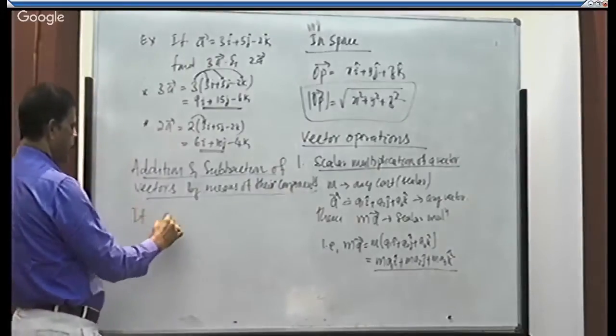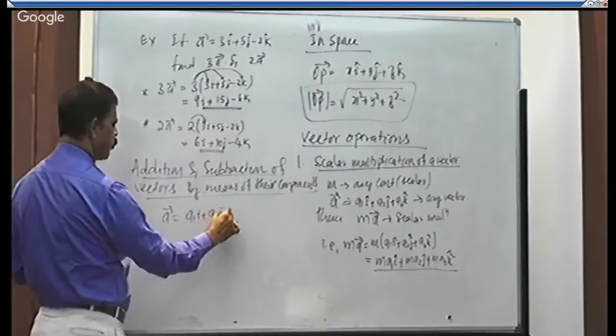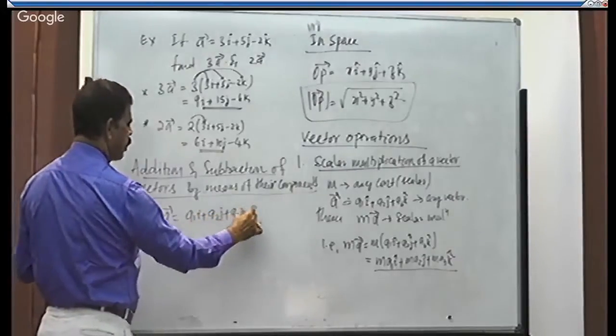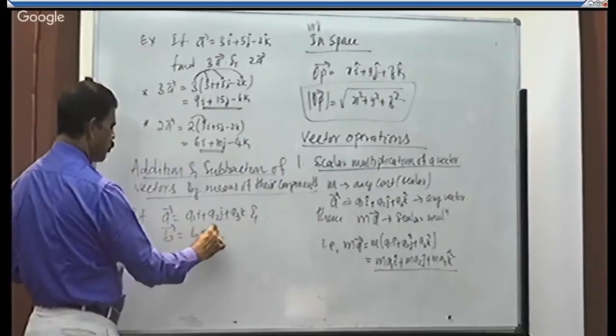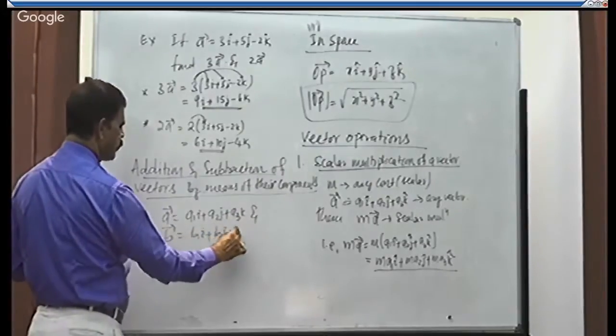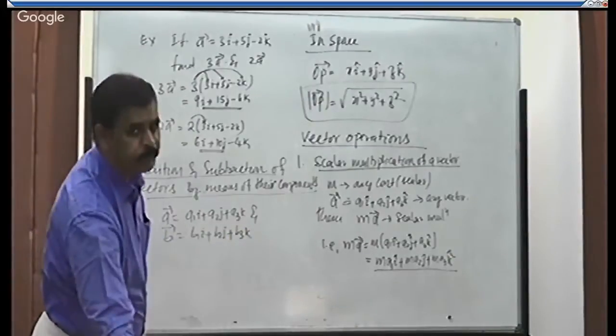If a is equal to some vector a1i plus a2j plus a3k and b is equal to b1i plus b2j plus b3k, be the two vectors.